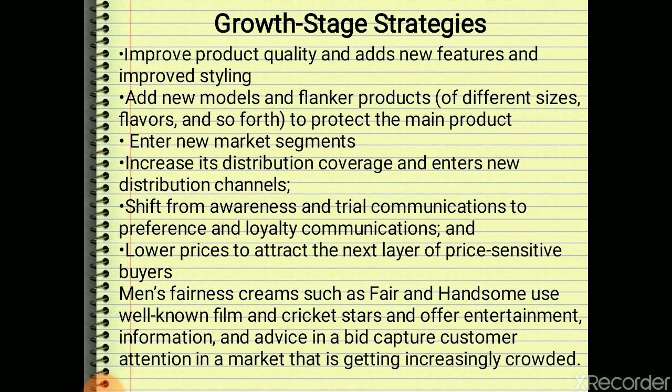During the growth stage, firms also use several other strategies to sustain rapid market growth. Companies look for improvement in product quality, features and styling. Why do they improve these? Because there are a number of newcomers or competitors in the market who have come up with improved products. To fight them, the company should improve its products, add new models and flanker products. Companies should make products to safeguard their weaker portions also, like different sizes, different flavors and so on, to protect their main product.